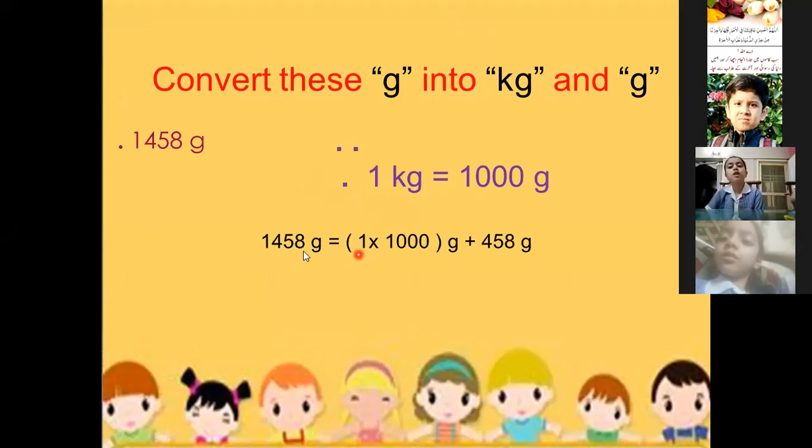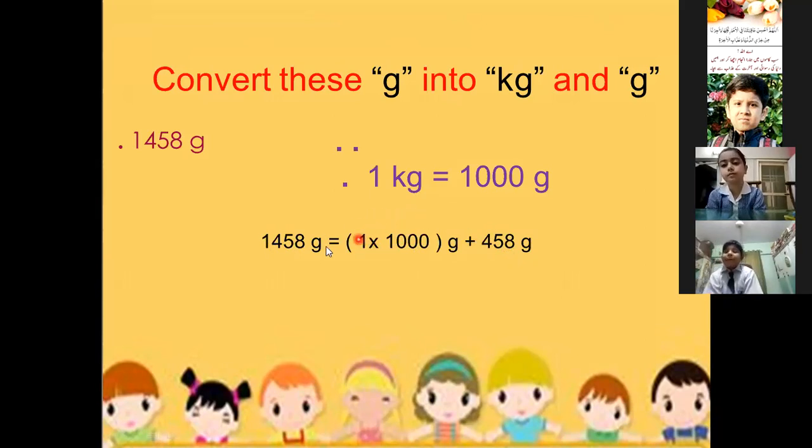So here in the same way we will separate the 1000 in one part and 458 gram we will separate it. So now it has become two parts. One is 1000 gram and the 458 gram is in another part. Now we will not touch 458 gram because it is already in gram, so we will just solve this 1000.